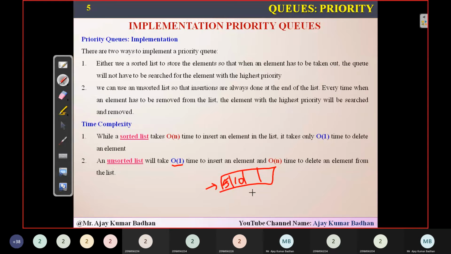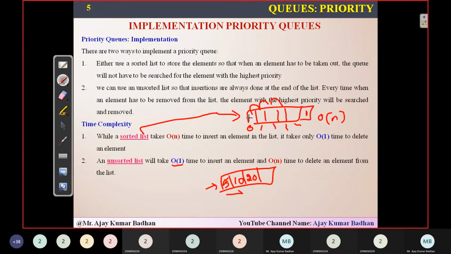Then if I take 10, and next, if you want to take another element, say 20, it will take one time because this is not in a sorted order. But when you talk about a sorted list, definitely it is going to take order of n time. Why? We have to search for the next free position, so first we have to search and then insert the element. So that's why it is taking that time.